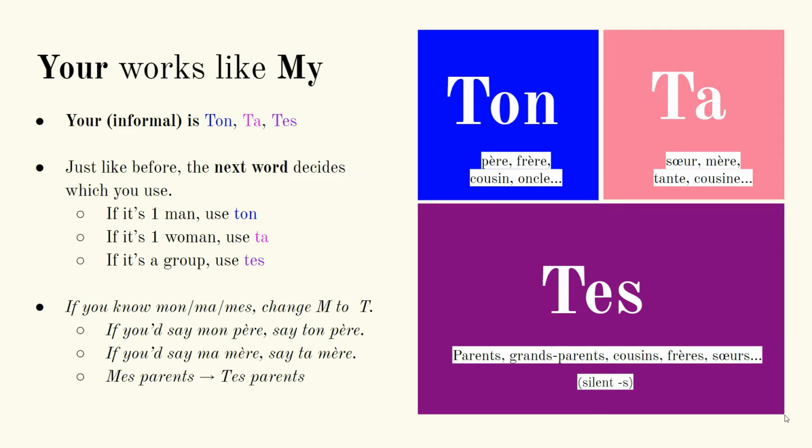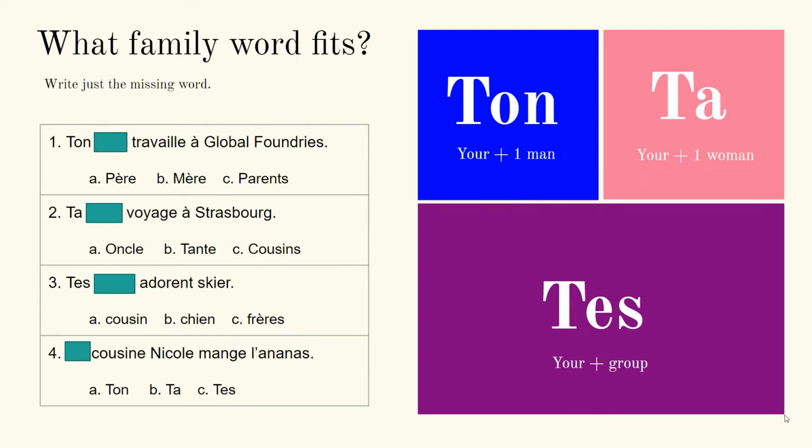Here's the good news. The word for your works just like my. The informal your is either ton, ta, or tes. And just like before, it's the next word that decides which one you use. If the next word is a male family member, like père or frère, you'll use ton. If it's one woman, like sœur, mère, you will use ta. And if it's a group of people, you will use tes. To me, mon, ma, mes and ton, ta, tes rhyme, so if you know how to use mon, ma, mes, just change the M to the T, and you know how to do it.